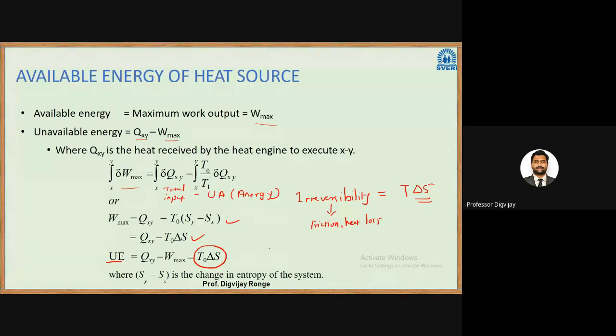Usually we are familiar with this diagram. A heat engine receives QH, performs some work, then leaves some QL amount of energy. If I apply this here, this QL will be your unavailable energy. That will be equal to QH minus W, and from this equation we can say that this is equal to T delta S.